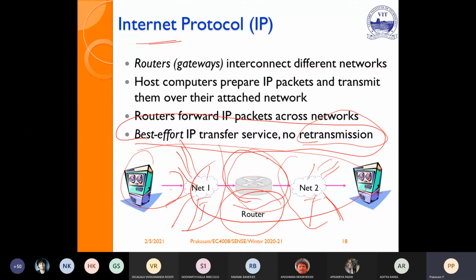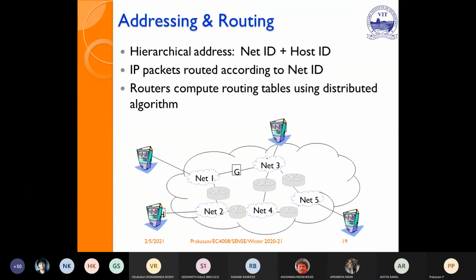The protocol used to establish the connections is the IP protocol. Addressing and routing always contain the network ID plus the host ID. Suppose I want to connect from net 1 to net 5. Let us consider this is the sender and this is the receiver. In the address, it should contain network 5, that is the net ID, and the host ID also. The sender sends a message with the network ID and host ID, that is net 5, and let us consider the host ID to be S4.